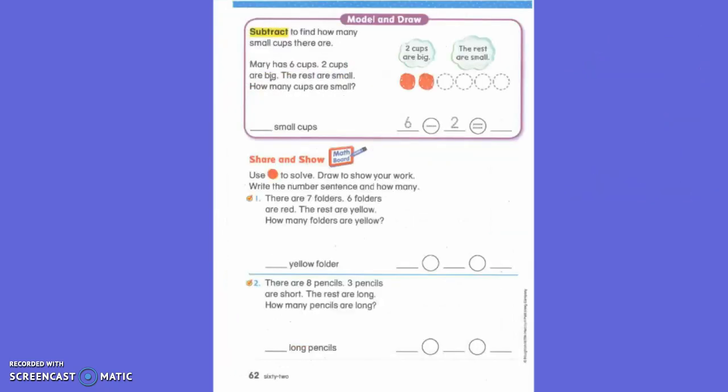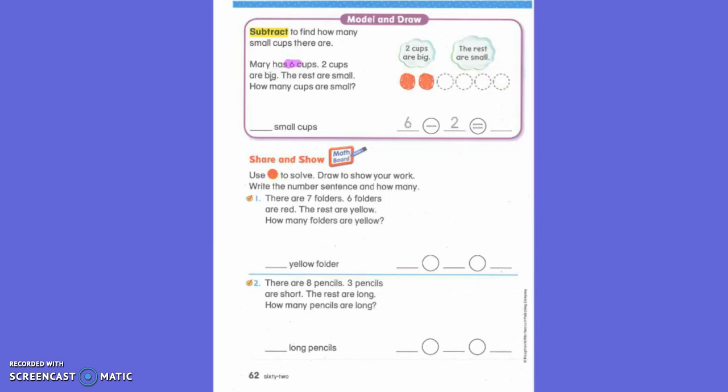So go ahead and turn your page to the back side. And what's the first word we see? What's special about this word? Golden and highlighted. It's bolded and highlighted. Very good. And we do know that word. Isn't it an important word? Yes, it is such an important word. Are we subtracting today? Yes, we are. Subtract to find out how many cups there are. So first, let's read this.